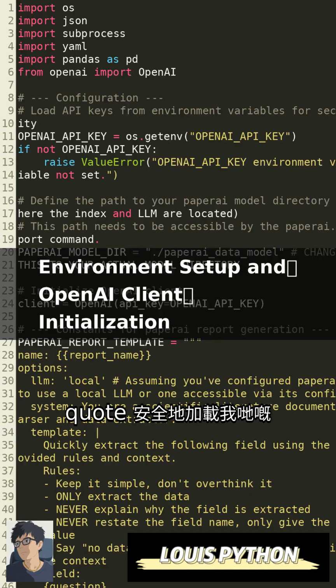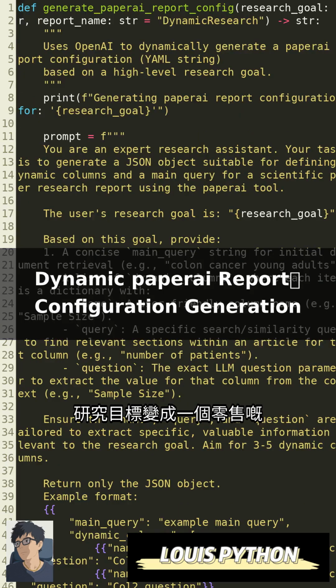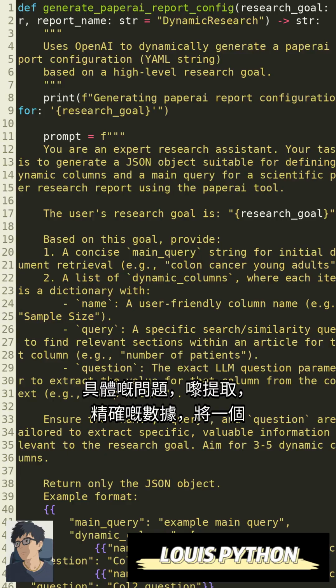First, we set up our environment. We import libraries like os, subprocess, and OpenAI, securely load our API key, and define our paperai model path. We also create a master YAML template which our AI will customize for each research task. Next, the magic. This function uses GPT-4o to turn a simple research goal into a detailed paperai configuration.